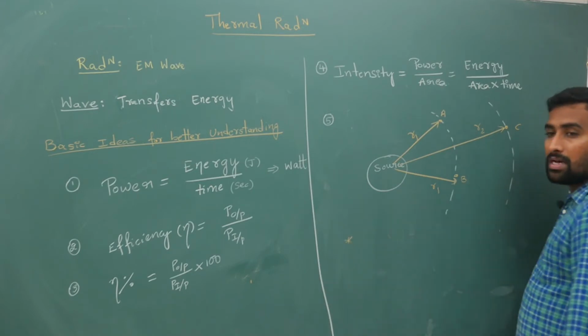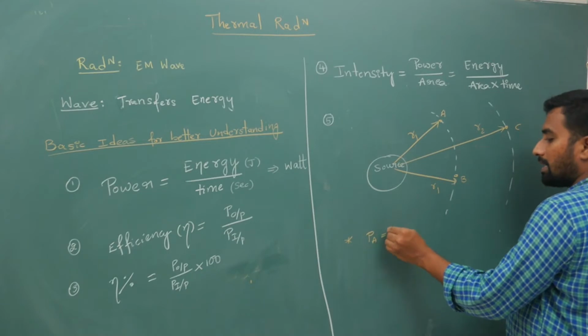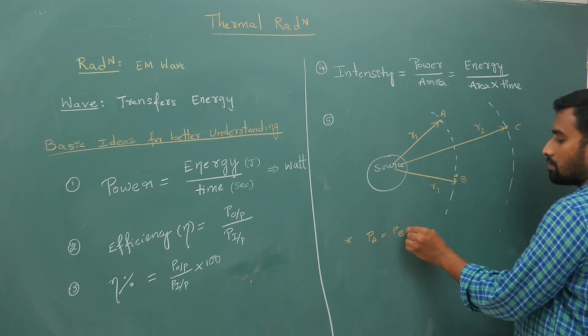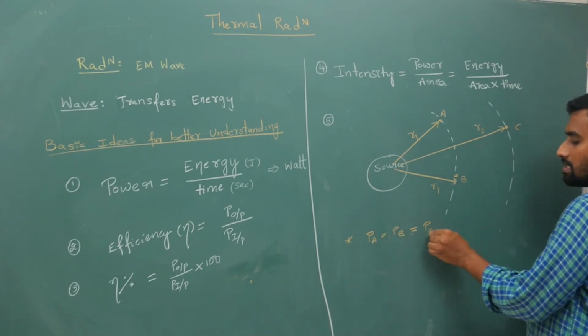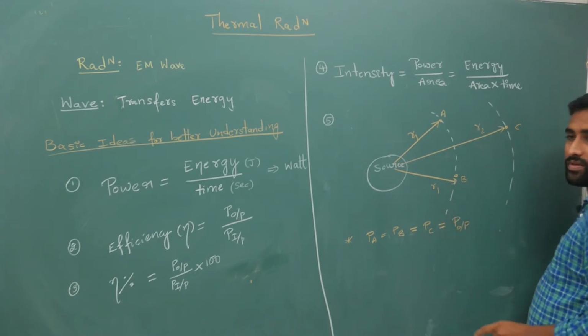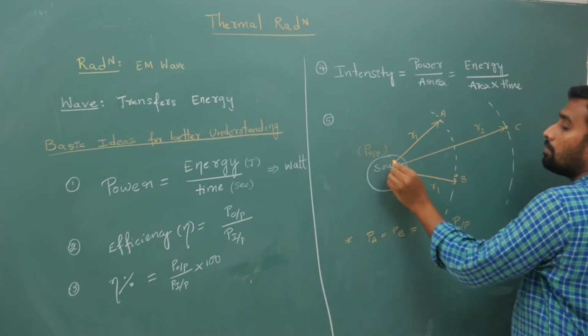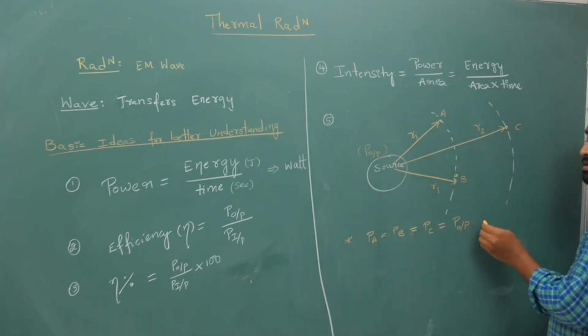Power is a property of the source. The power at A is equal to the power at B, equal to the power at C, equal to the output power from the source. If it is giving out output power, how much energy is being radiated per unit time?